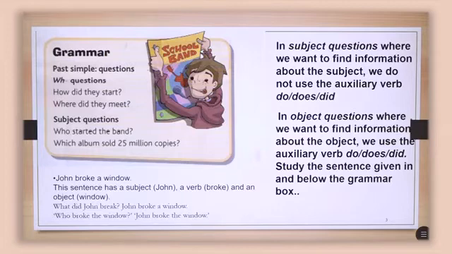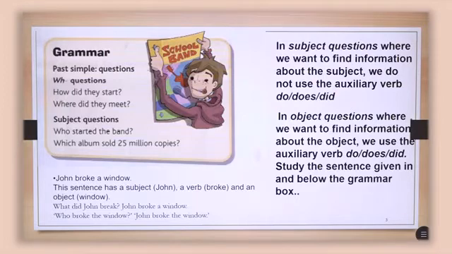So based on that, we make the question. If we want to know the subject, then we do not use the auxiliary verb do, does, or did. But if we are interested in the object, then we need to use do, does, or did.